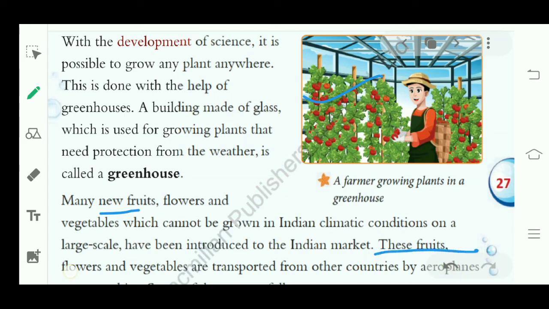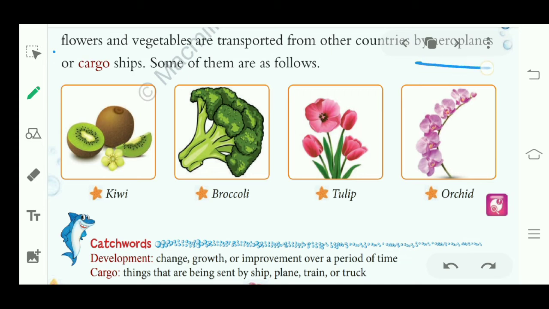These fruits, flowers and vegetables are transported from other countries by aeroplanes. So in the last few years we were getting these fruits, flowers and vegetables from other countries. And how were we getting them? By aeroplane, by cargo ships. What are cargo ships? Cargo ships are the ships that are used for transportation.